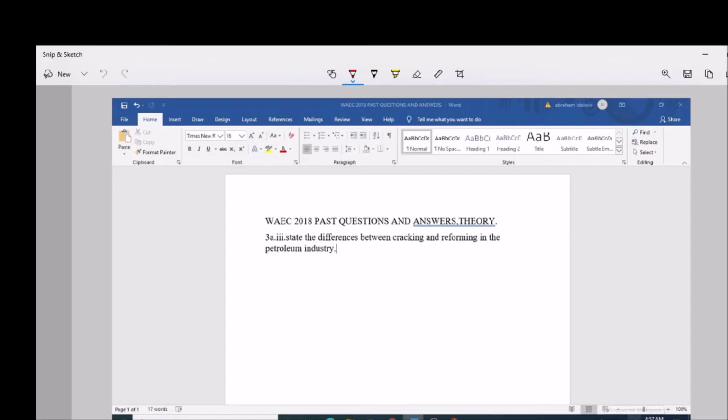Petroleum or crude oil is a natural resource from which petrol, diesels, kerosene and petrochemicals are produced through the process called fractional distillation. But reforming is also employed in the petroleum industry, aimed at improving the quality of petrol. It is done by increasing the proportion of branched chain hydrocarbons which yield high octane petrol.